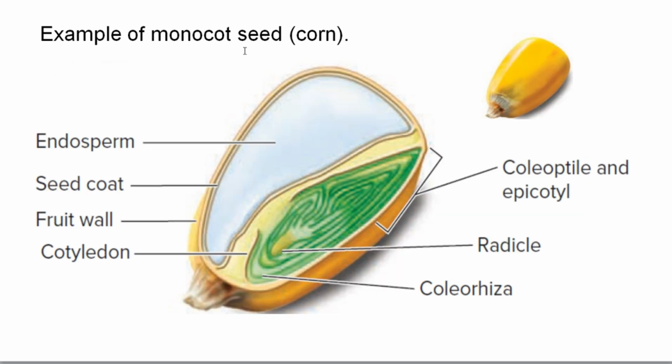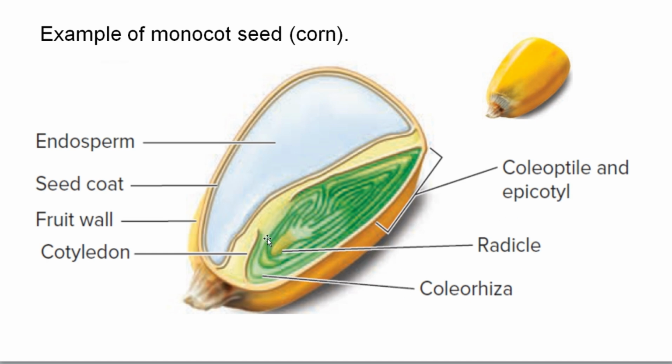Look, this one is a monocot seed, which is different from the previous one, the dicot seed. The endosperm is large and prominent. There is a seed coat. The cotyledon is small and thin. The epicotyl is found here.